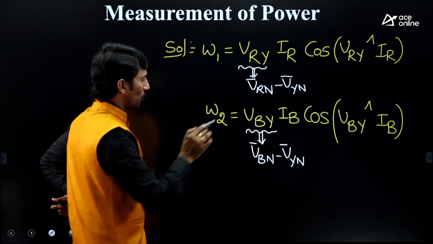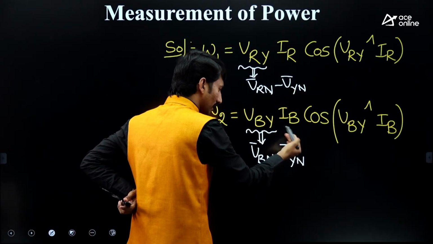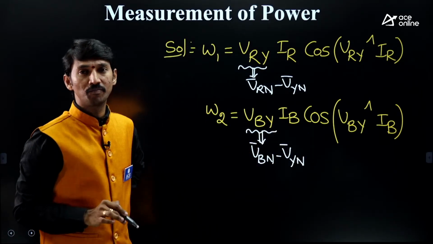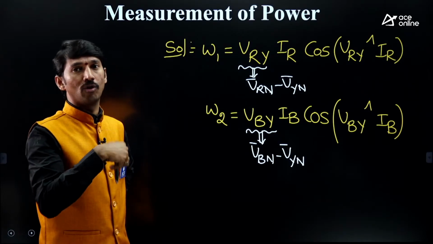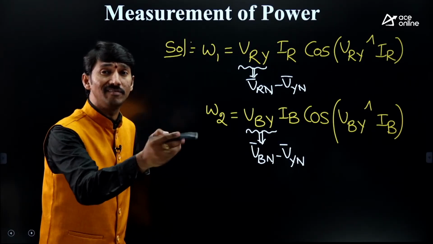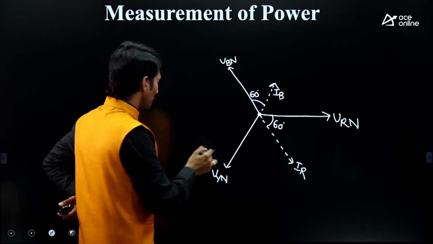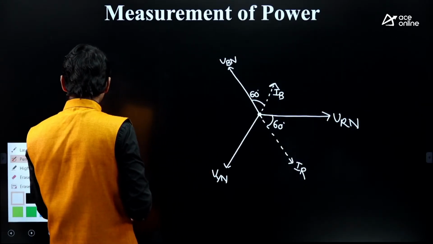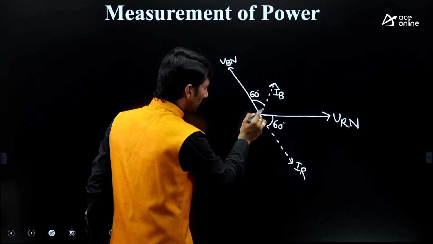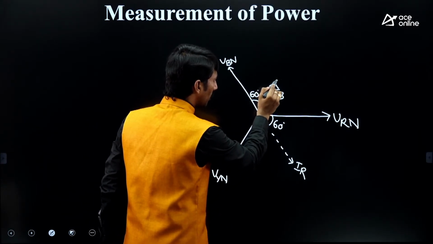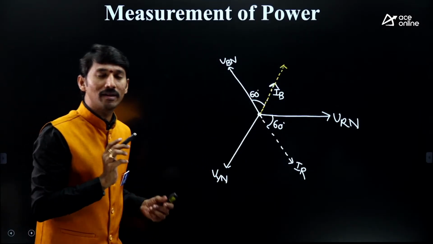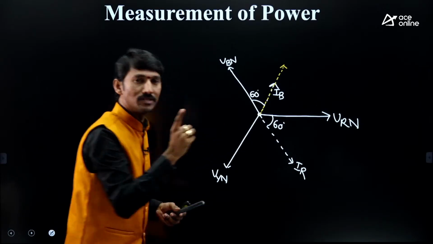After that, let us focus on minus VYN. Here many people are getting stuck. Many people get doubts like, I have made a mistake, what should be the procedure, and so on. They are unnecessarily wasting time. Kindly focus. If it is minus VYN, then VYN should be reversed. If VYN is reversed, it is definitely along with the IB. The moment it is along with the IB, people think some mistake is there.